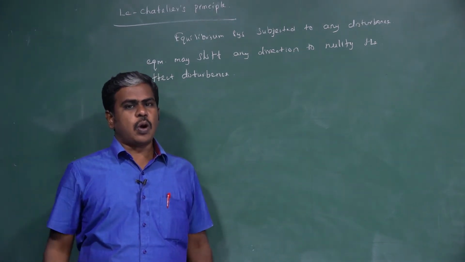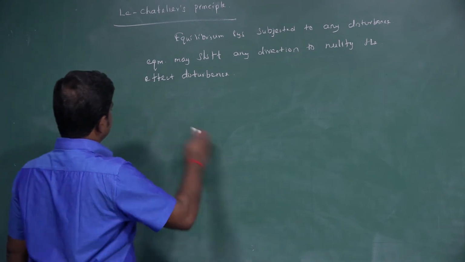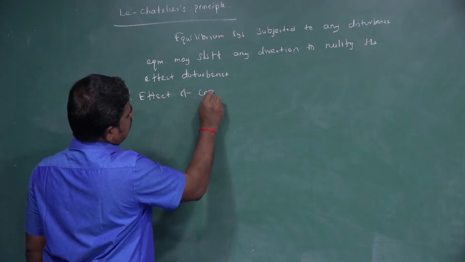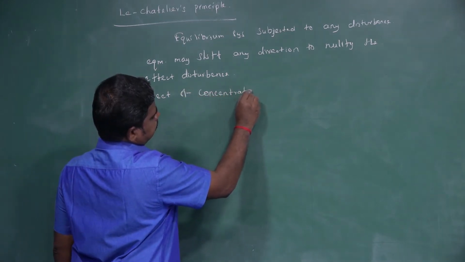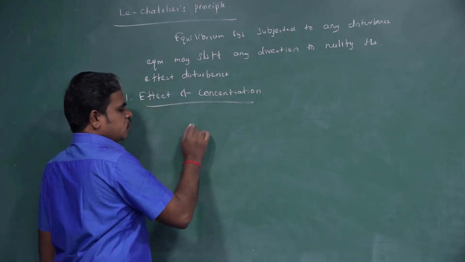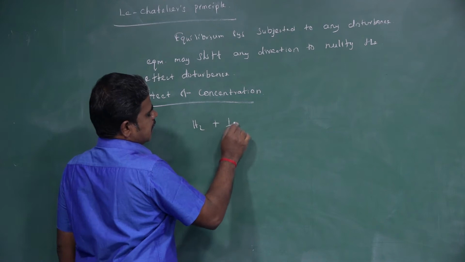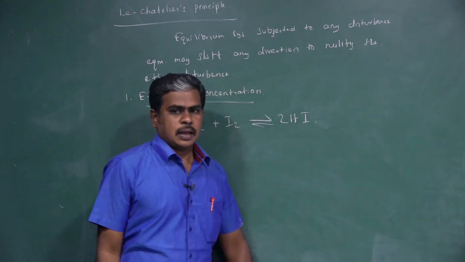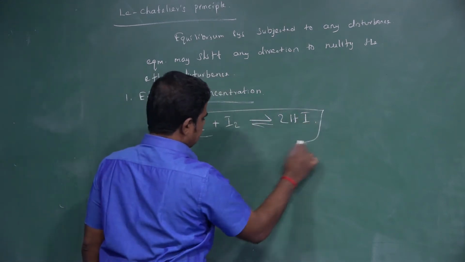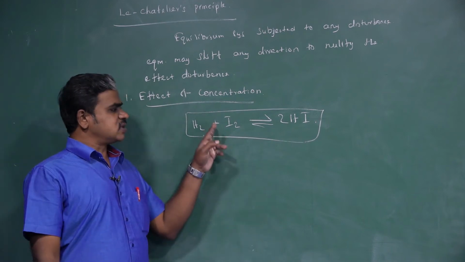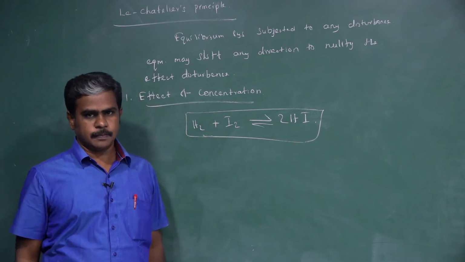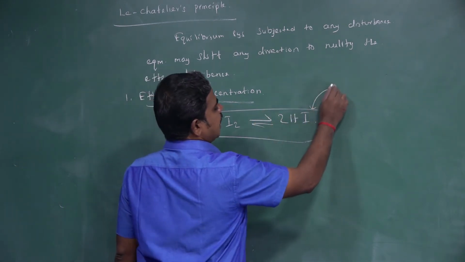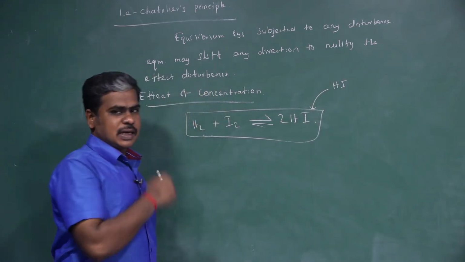Suppose we are taking what are the disturbances. The first one we are taking is the effect of concentration. Listen, suppose hydrogen reacts with iodine, and these are in equilibrium and form 2HI. It attains equilibrium, where the concentration of the reactants and products are constant. Now we deliberately add some amount of HI. Now it is a disturbance.